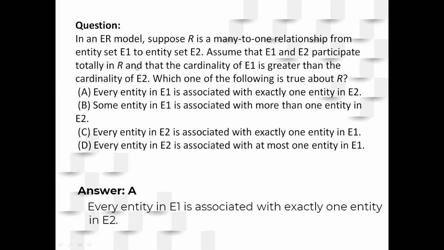So when you have many entities participating, every entity must participate from the E1 side. But in E2, only one entity must be mapped because it is a many to one relationship. Is that clear? So that is the reason why here we are choosing option A.